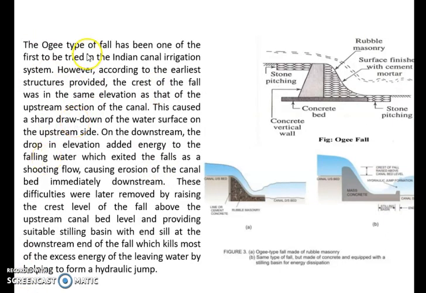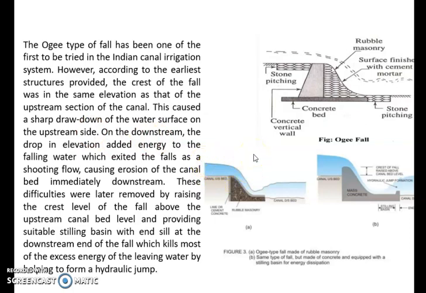The Ogee type fall has been one of the first to be tried in Indian canal irrigation, as I already told you. However, in the earliest structures provided, the crest of the fall was at the same elevation as the upstream section of the canal. Here you can see that this Ogee fall is at the same level as the upstream canal bed. So this creates a problem. This caused a sharp drawdown of the water surface on the upstream side.